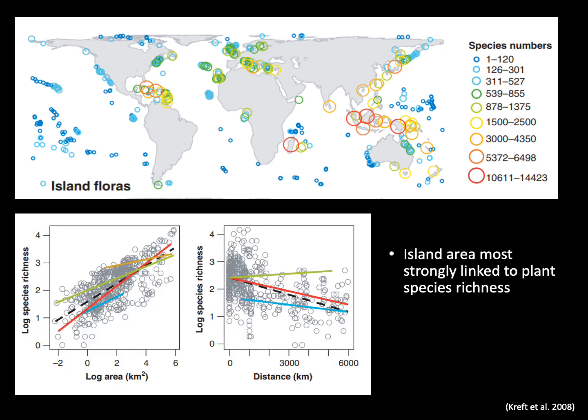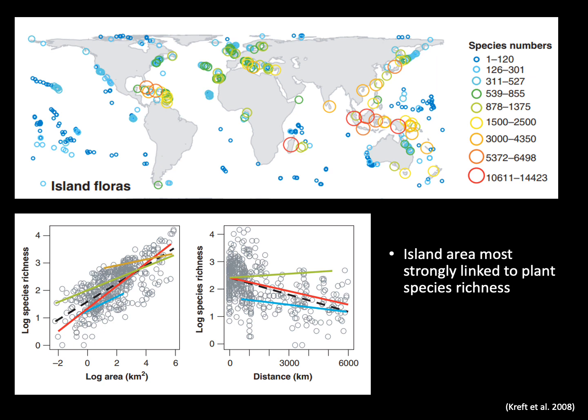They analyzed the data in a number of ways and found that area was the best predictor of plant species richness on these islands, followed in second place closely by island isolation. You can see this in the 2 graphs, where on the left species richness is on the y-axis, and in this first graph we see a positive relationship between area and richness as predicted by the island biogeography theory.